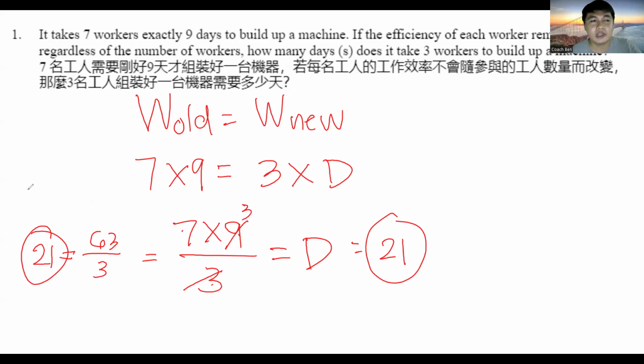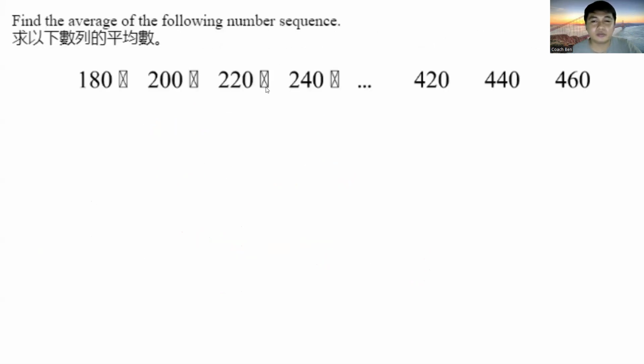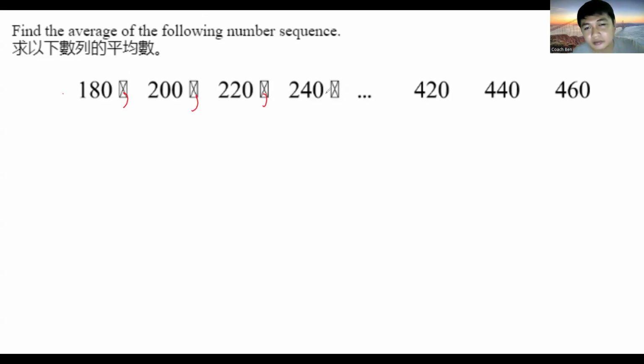So let's move on to number 2. Find the average of the following number sequence. So I think the picture is a bit wrong. There should be a comma, right? 180. So find the average of the following number sequence. You have 180, 200, 220, 240, 420 up until 440, 460. Okay, so does anybody want to volunteer for number 2?